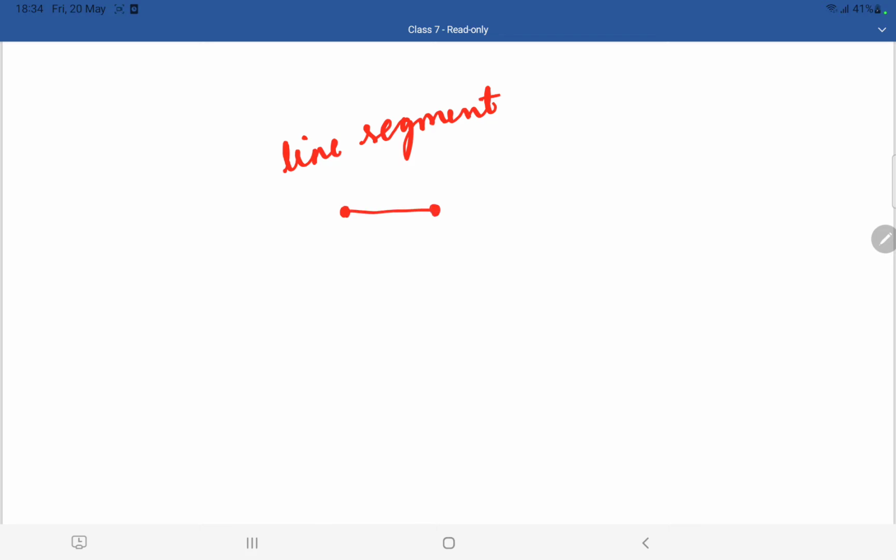That is known as a line segment. Line segment. So this is a line segment. A line segment has a starting point and an ending point. Here it will start, here it will stop. But if you see, this is known as a line. This is a line. It is going to extend till infinity on both sides. But coming to a line segment, it will stop at a certain point. It has a starting point and it has an ending point also.